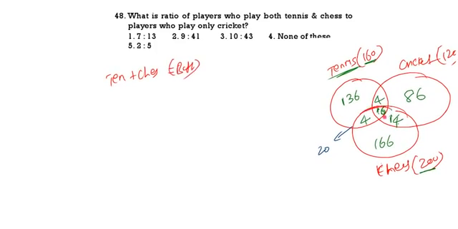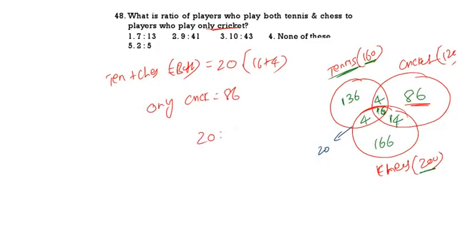So what is this part totally? 16 plus 4. That is 20. Only cricket means 86. What is the ratio? 20 is to 86. 2 tens to 43. So we are going to get 10 is to 43. 10 is to 43 is the final answer. See the next one.